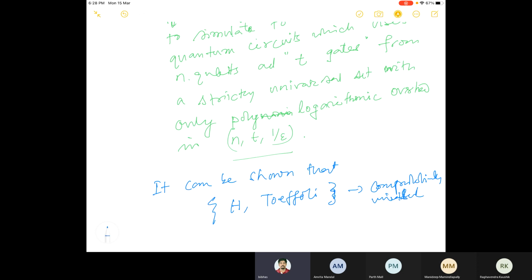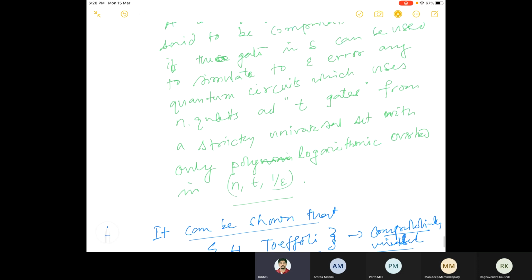And I think this proof is not very old, maybe around 2000, I don't remember it exactly. So it can be shown that this is computationally universal. That's why this epsilon bound is very, very important here, up to the epsilon error.